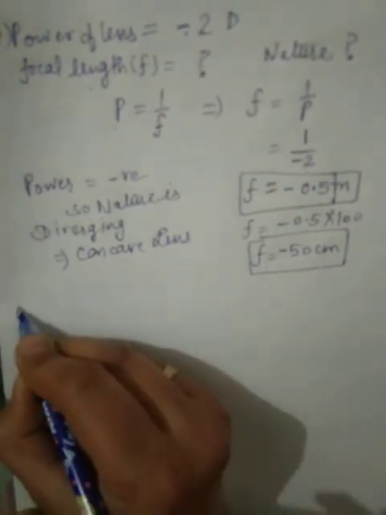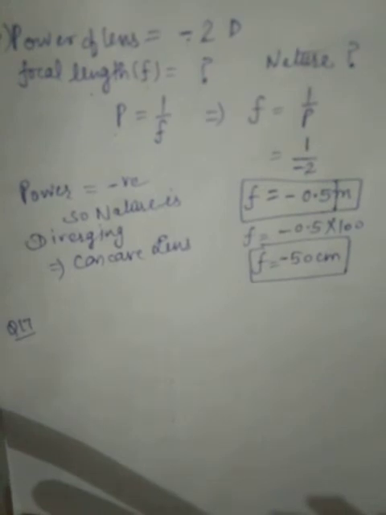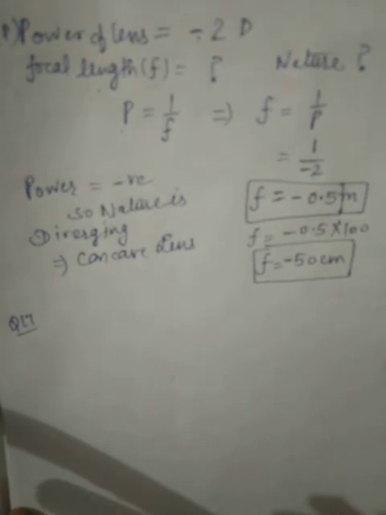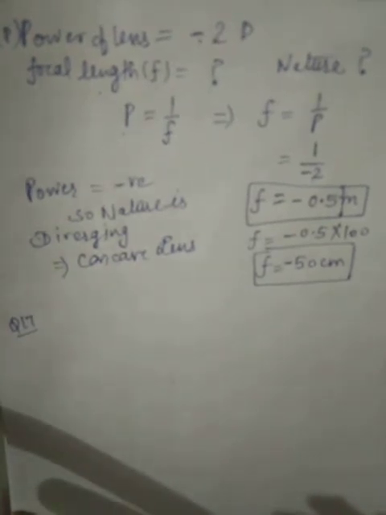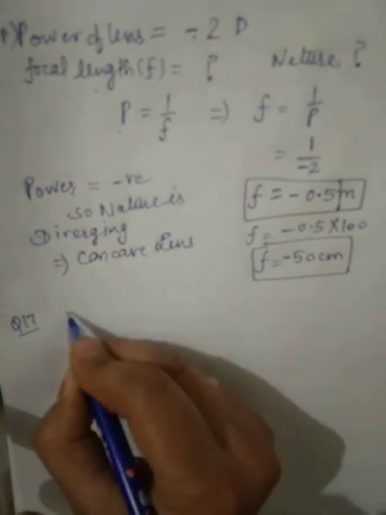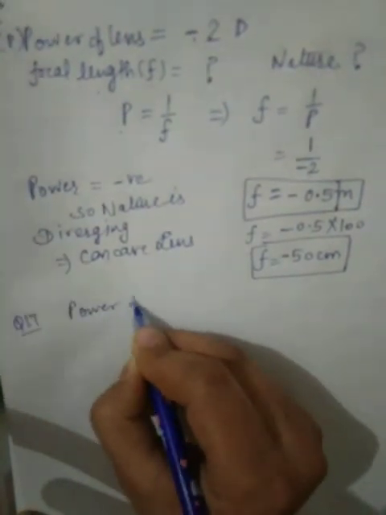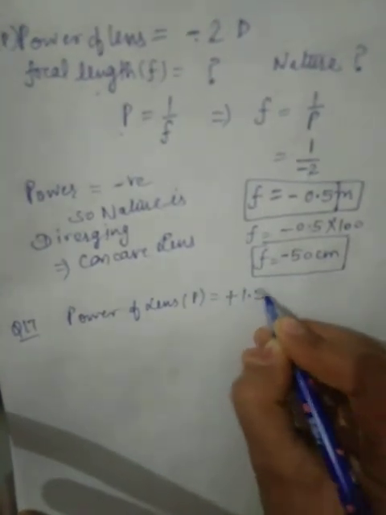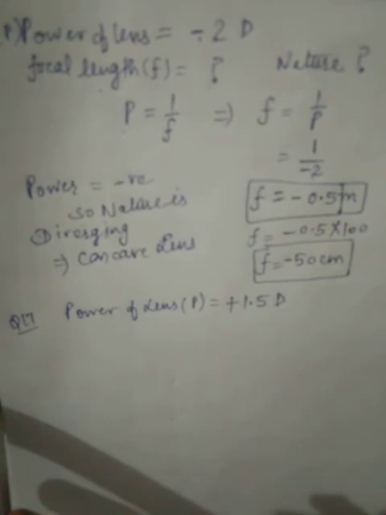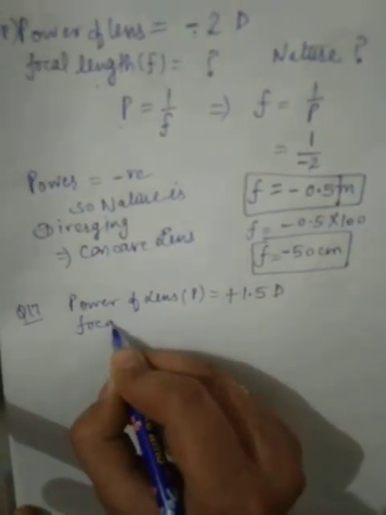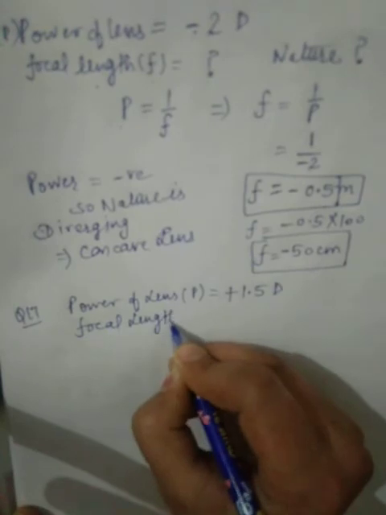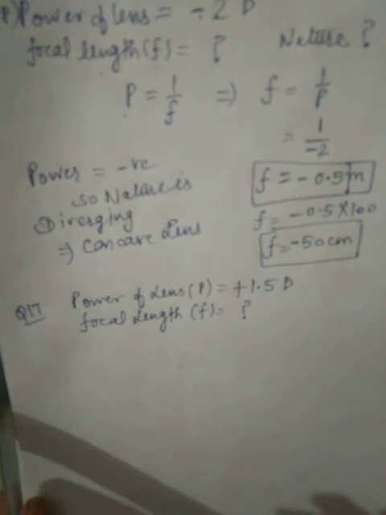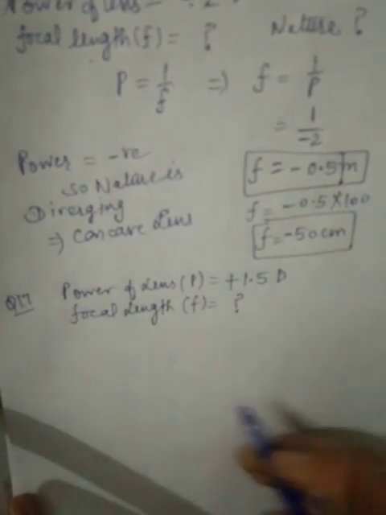Now question number 17, last one for NCERT. A doctor has prescribed a corrective lens of power +1.5 diopter. That is power of lens denoted by P, +1.5 diopter. Find the focal length of the lens. Focal length, that is denoted by f. This is to be found out, and we have to tell what is the nature also.